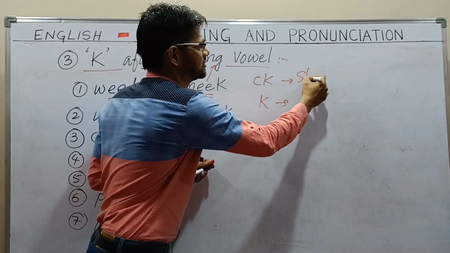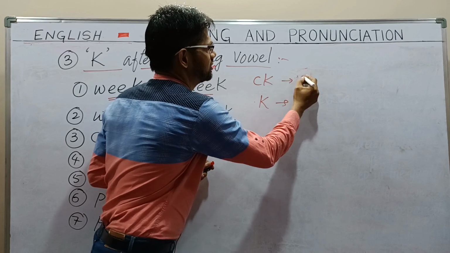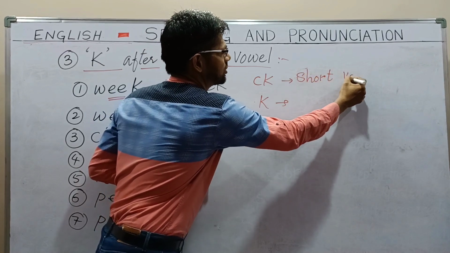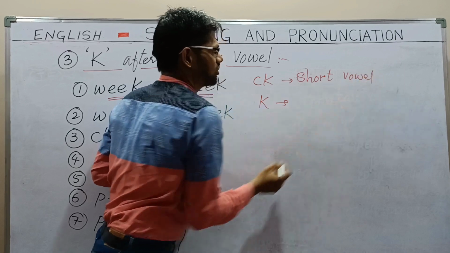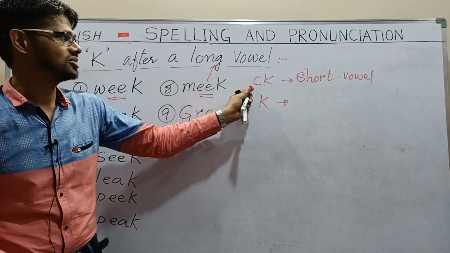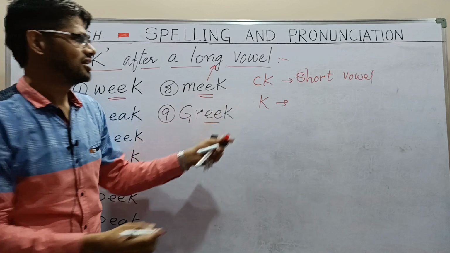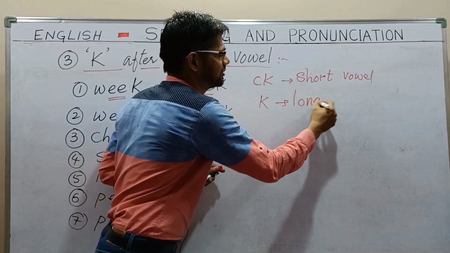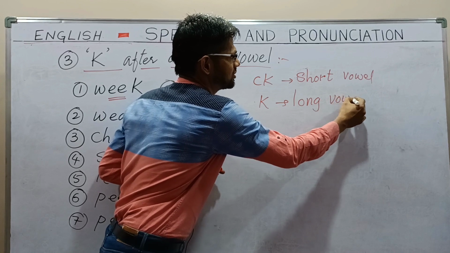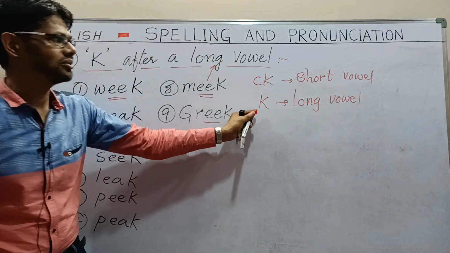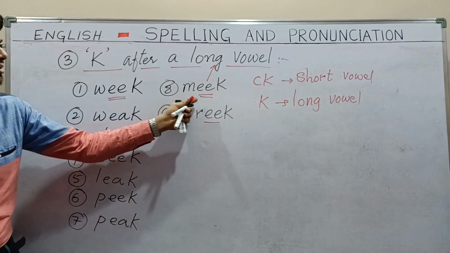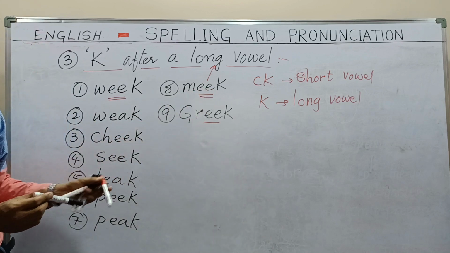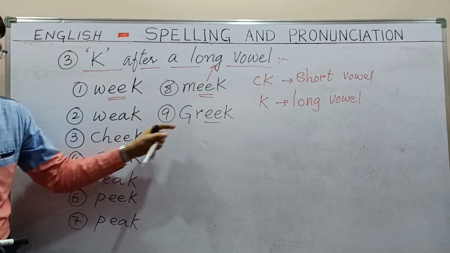If a word produces a short vowel sound, we have to write CK at the end. If the word produces a long vowel sound, what do we have to write? Only K, as in the examples meek and Greek. The last letter is only K, not CK, because of the long vowel sound.